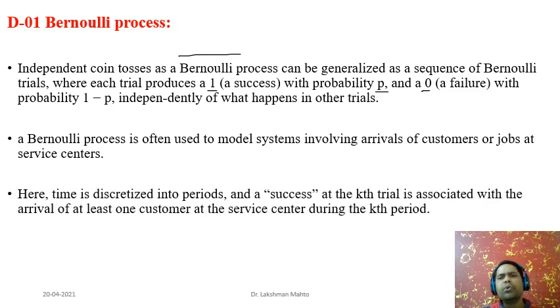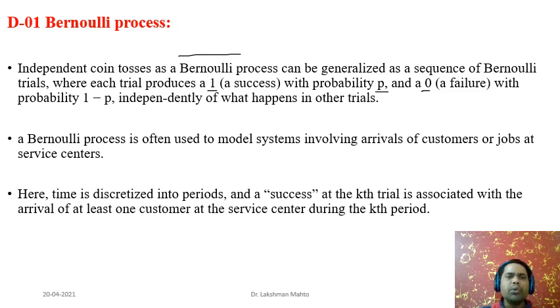Every random process models an evolutionary process, that means a process which evolves with respect to time. But here the evolution happens in a discrete fashion, that means at time t1, at time t2, and so on. Here time is not continuous, it is discrete.